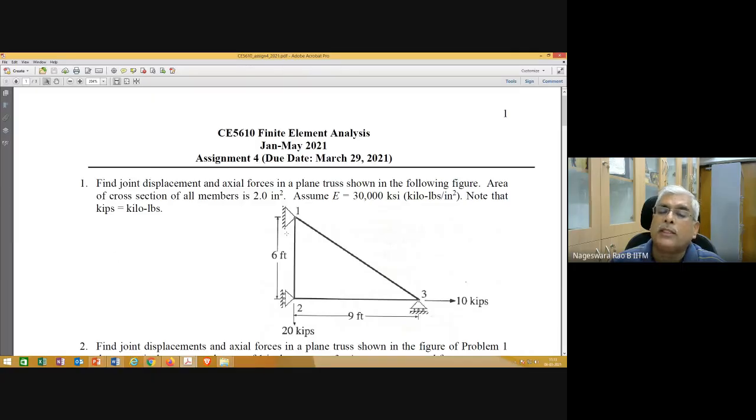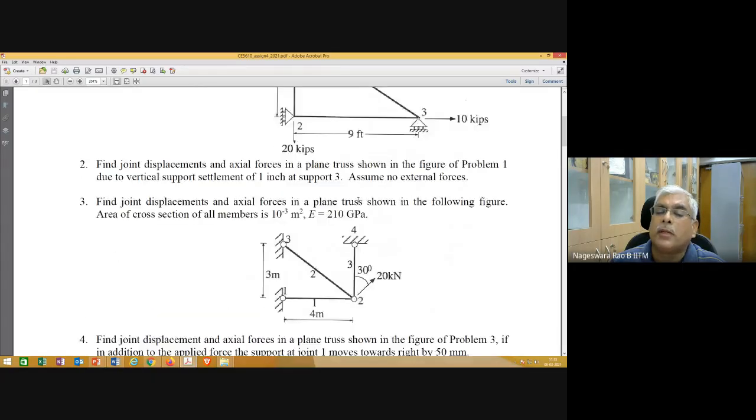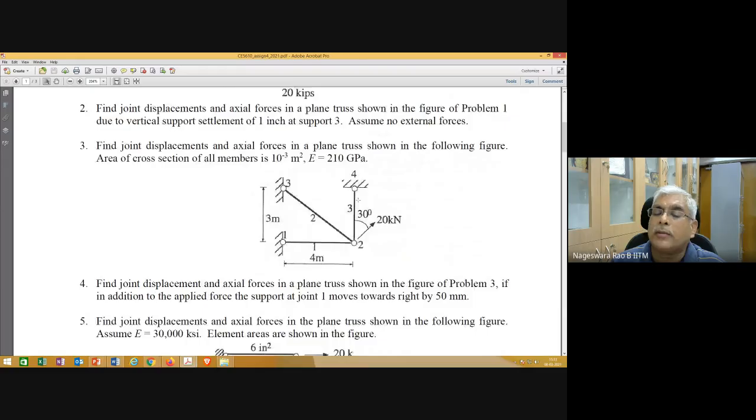And for some of the problems, the units are in FPS units. It doesn't matter whatever units, as long as you maintain consistency.